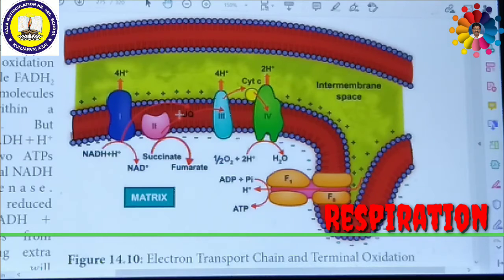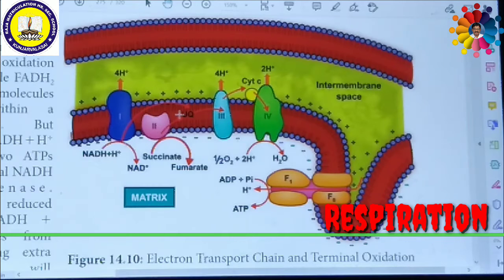This complex receives electrons and protons from succinate in the Krebs cycle, and succinate is converted into fumarate. So succinate to fumarate, and passes the electrons to ubiquinone. Then this will be passed on to the third complex. The third complex is the cytochrome BC1 complex.